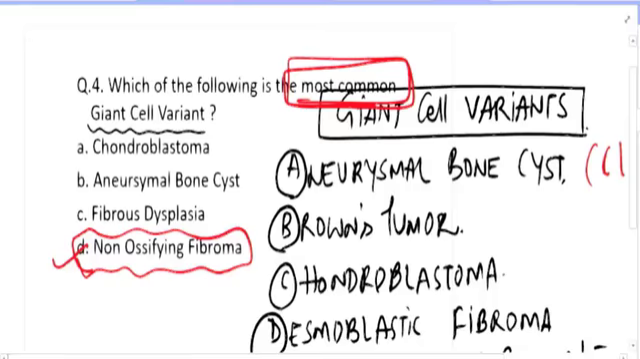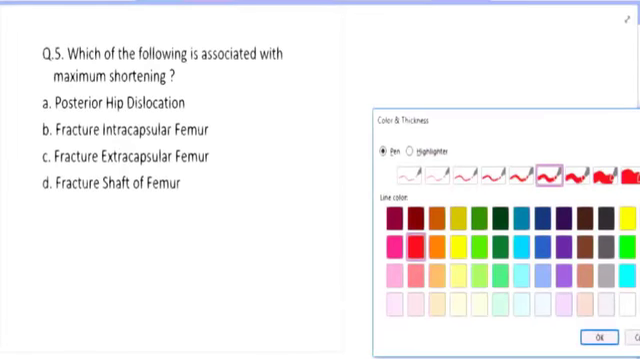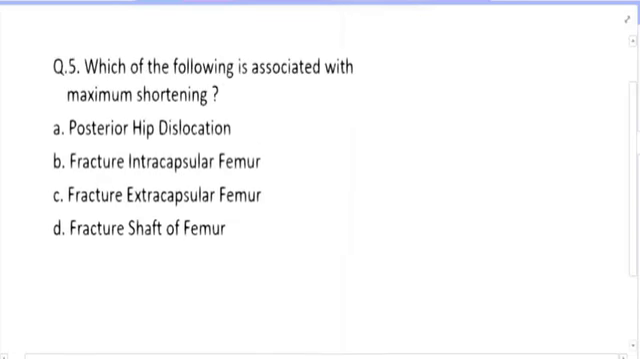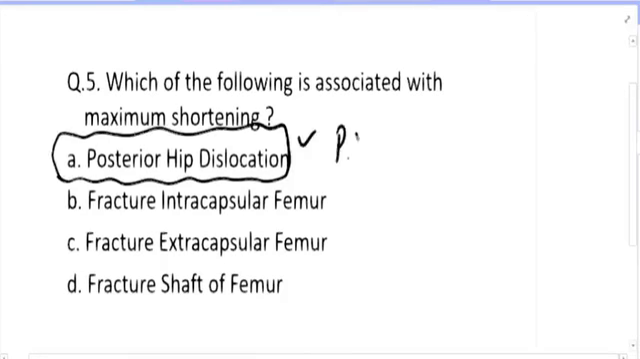Moving on to the next question. Which of the following is associated with maximum shortening? It's very simple. The maximum amount of shortening is associated with posterior hip dislocation. I mean, there is no confusion about it.